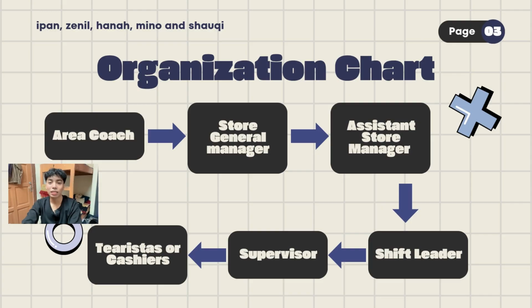Below the shift leader is the supervisor. The supervisor monitors the work of the staff, ensures company procedures are followed, helps solve operational problems, and reports to the management team. And finally, we have the tea barista and cashier. They prepare drinks and ice cream, serve customers, operate the cashier, maintain cleanliness, and provide friendly customer service. They play an important role because they interact directly with customers every day.